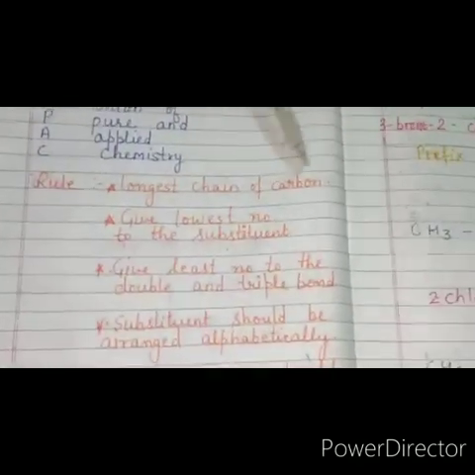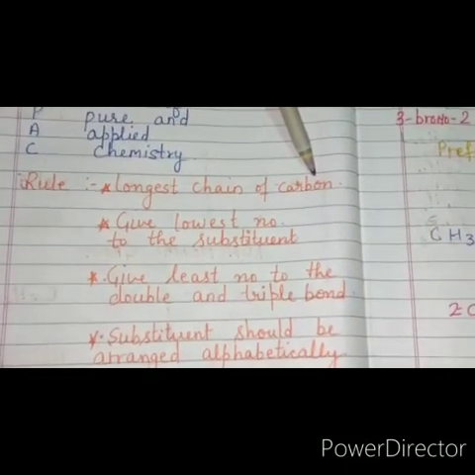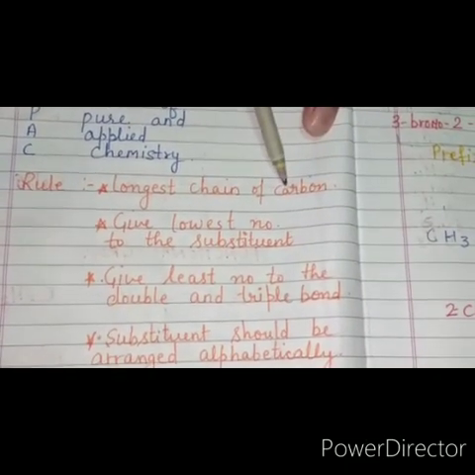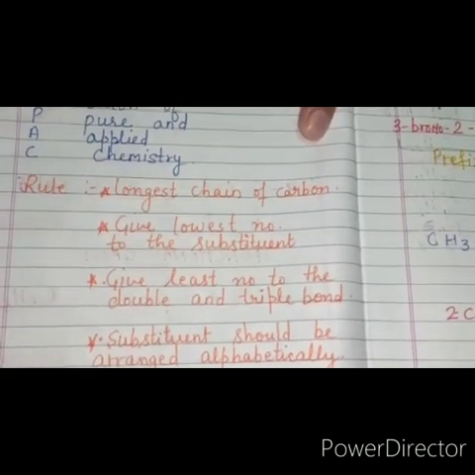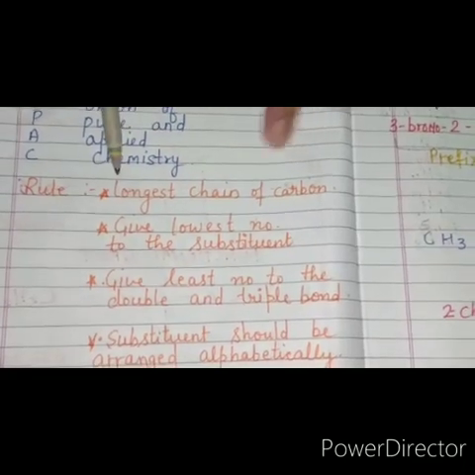longest chain of carbon. The longest chain of carbon means we have to set the carbon chain so that it is longest. We should count the number of carbons like 1, 2, 3, 4. Wherever the carbon chain will be longest, we should take that chain.